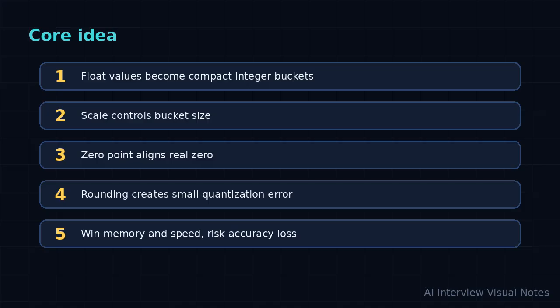This is why calibration matters. We need a representative sample of real inputs to estimate the ranges activations usually take. Bad calibration can squeeze important values into too few buckets or waste buckets on rare outliers.